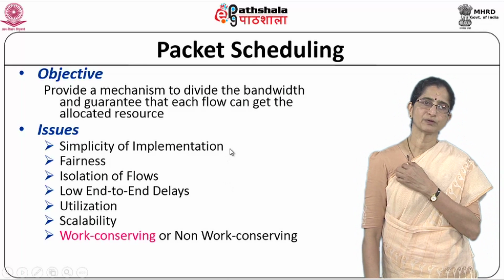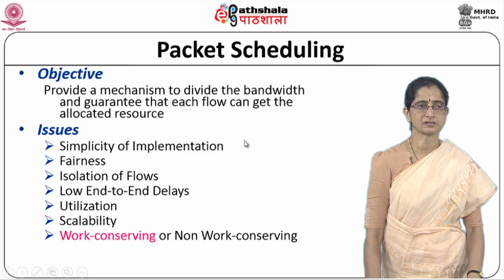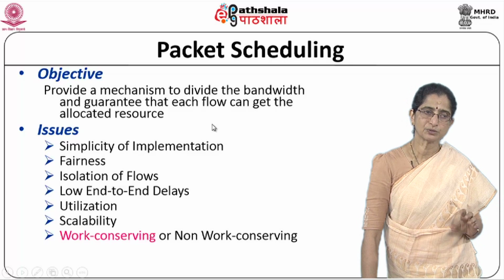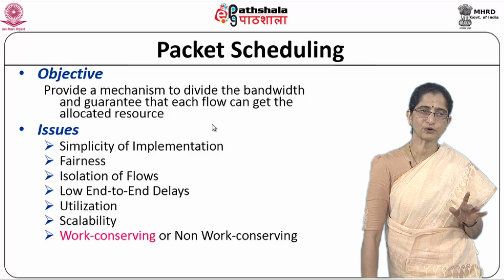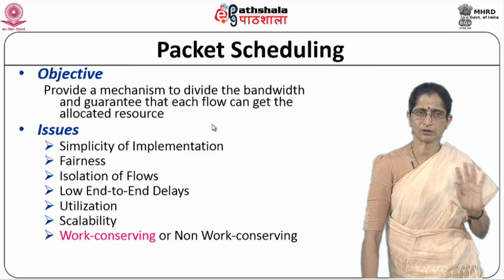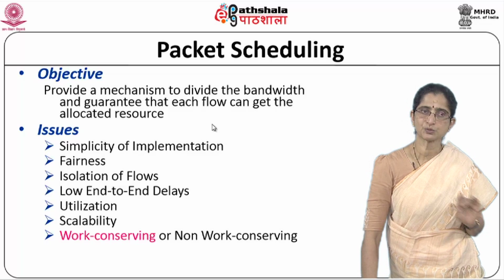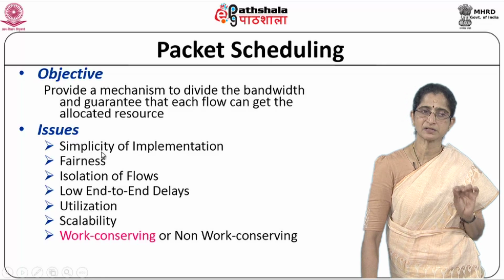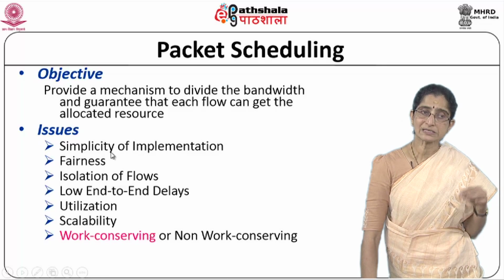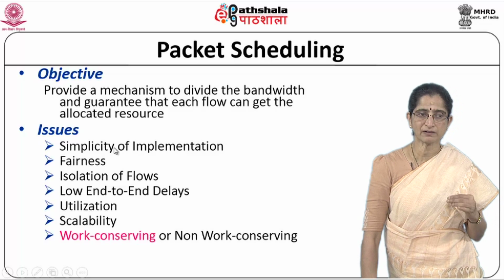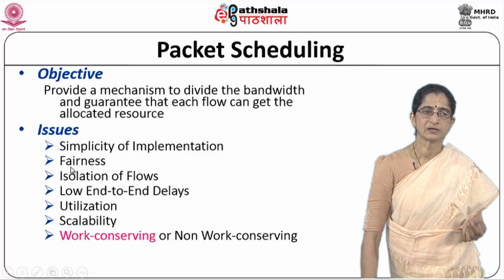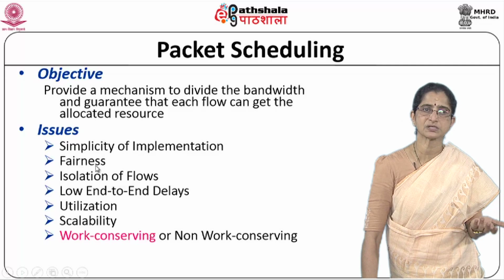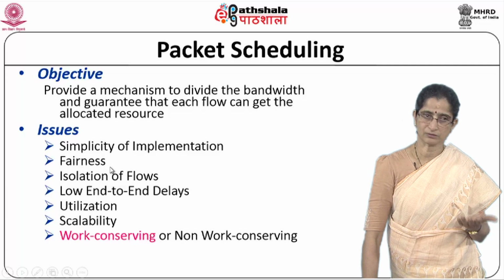If you look at packet scheduling, the objective of packet scheduling is to provide a mechanism to divide the bandwidth and guarantee that each flow can get the allocated resource. That is the overall objective of packet scheduling. Now, what are the issues that we need to look at when we are doing this? First thing is we need to have a mechanism which is simple to implement. Simplicity of implementation is important because this is something that will be happening for every packet. So, we need a simple mechanism which is implemented quite well and it has to be fair, in terms of different flows getting the required bandwidth, and other parameters.